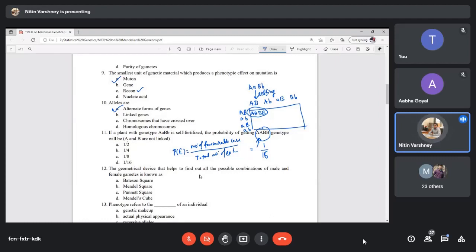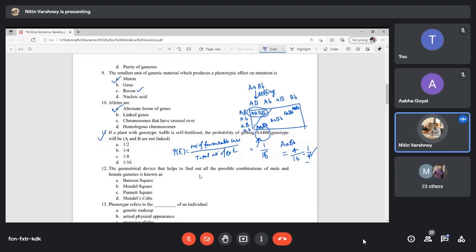So this type of question can be asked, I told you different genotypes will be there. So in the exam they can ask any type, for example tell the probability of AaBb. So what will be the probability? I told you this diagonal will be AaBb. So how many favorable cases will be there? Four favorable cases. So the probability will be 4 by 16, so I can say 1 by 4. Okay. So with this checkerboard, with this Punnett square, we can get different questions.